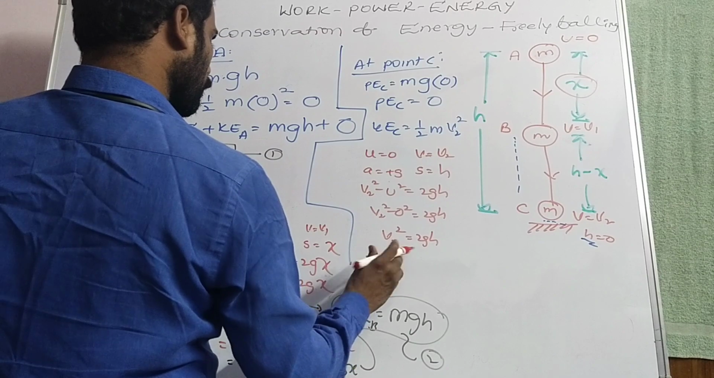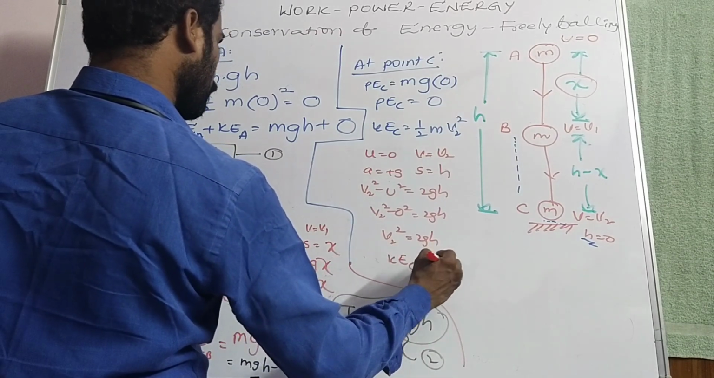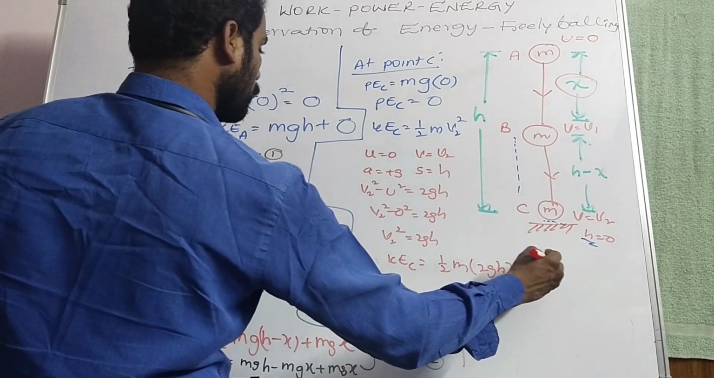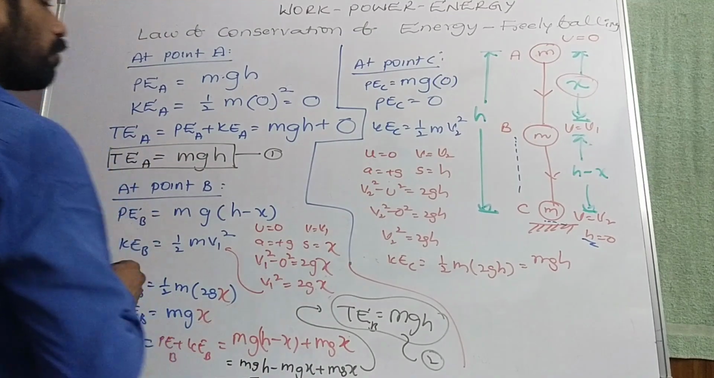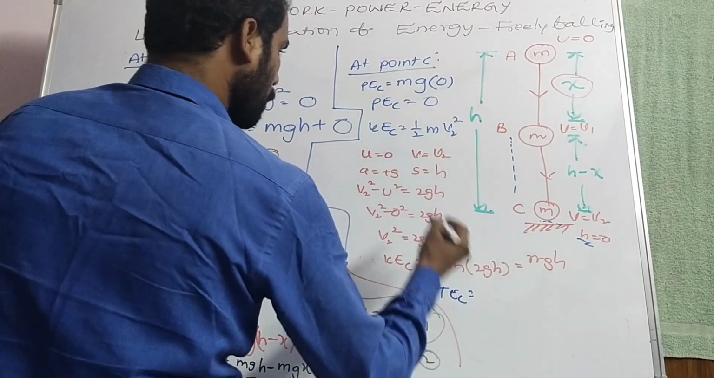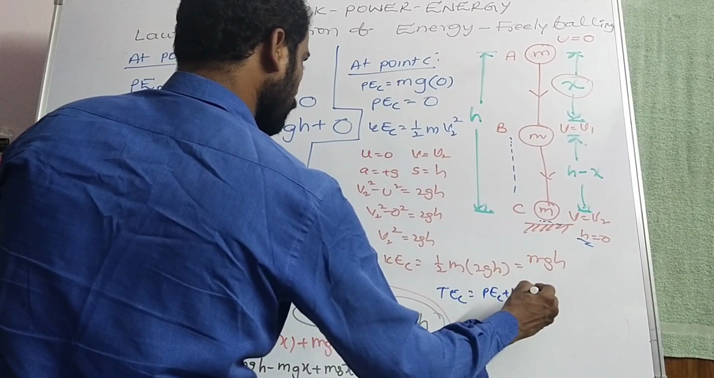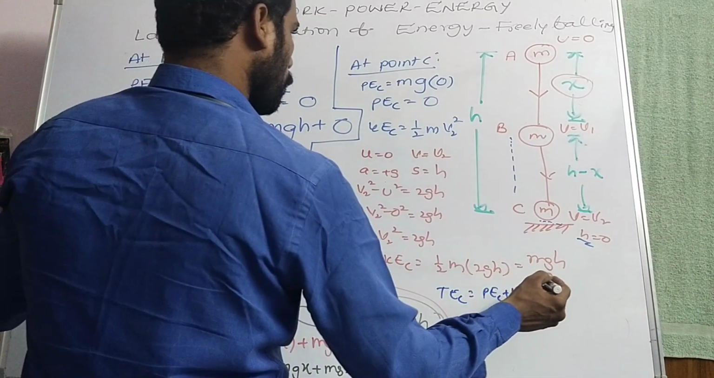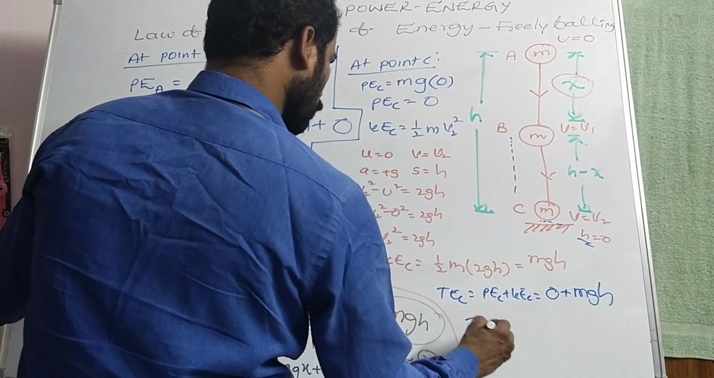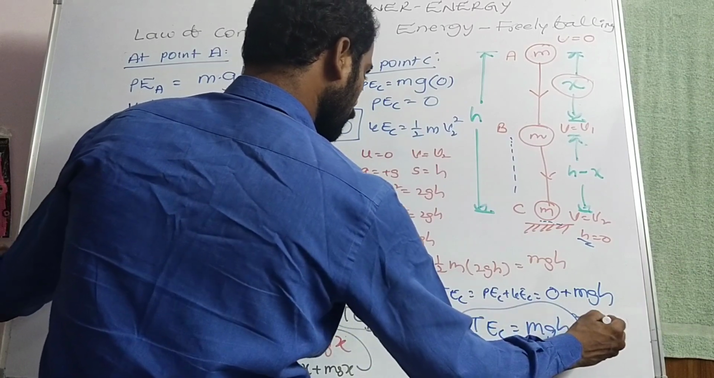Hence kinetic energy at C is equal to half into m into 2gh, that is equal to mgh. Now total energy at C is equal to potential energy at C plus kinetic energy at C, that is potential energy 0 plus kinetic energy mgh. So total energy at C is equal to mgh. So that is expression number 3.